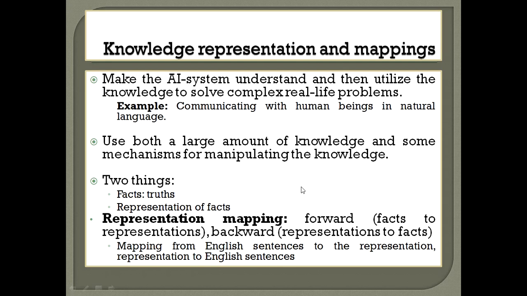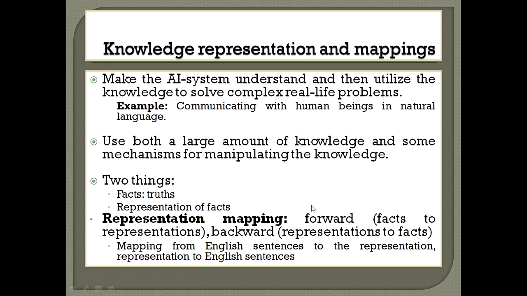We consider facts in the world, which are called truths in the programming world. We can consider some set of sentences which are representing the facts in the real world. So those sentences are to be represented in some form to make a machine understand those things. And we'll discuss how the representation of facts can be done.